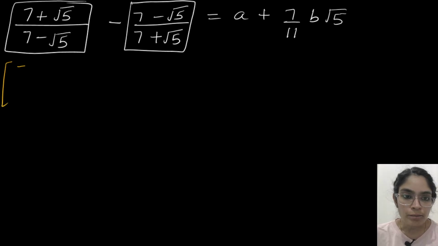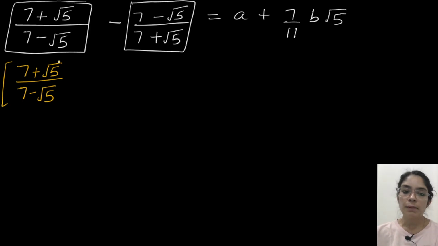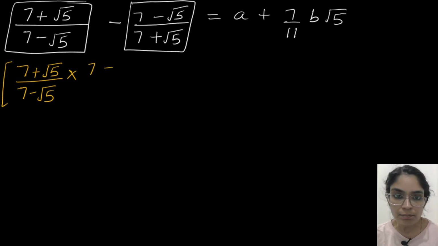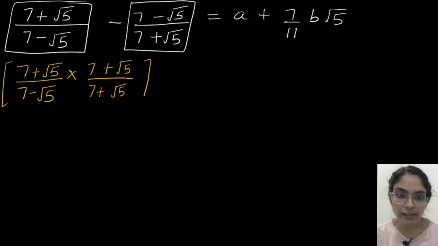Like I'm just doing this one. So first one, it is 7 plus root 5 by 7 minus root 5. With its rationalizing factor, I have to multiply numerator as well as denominator. So individually, I have to solve it. So its rationalizing factor is 7 plus root 5. So numerator as well as denominator I have to multiply with this factor. Okay, so this is only for the first term.